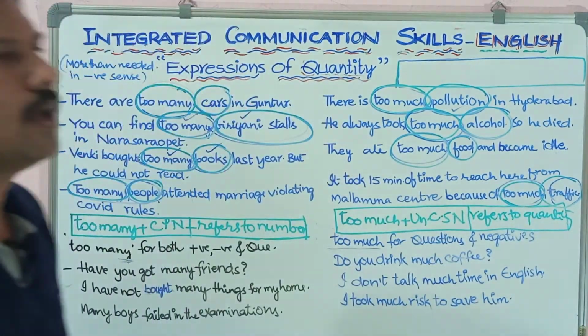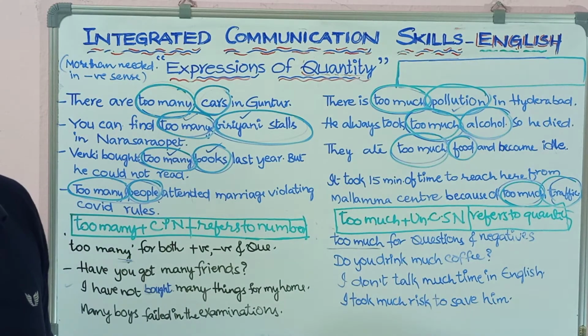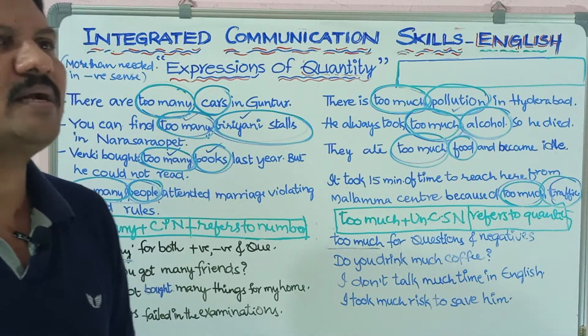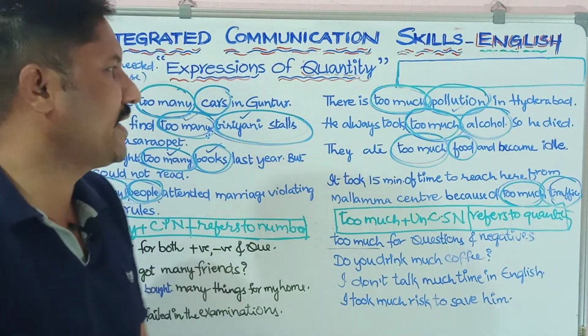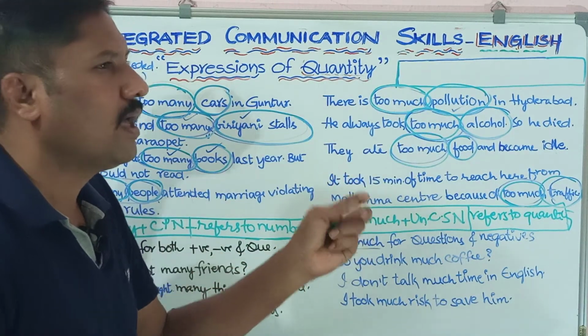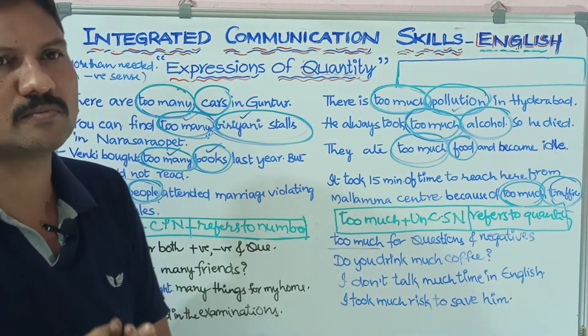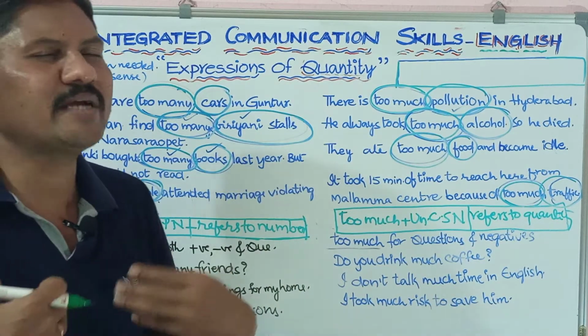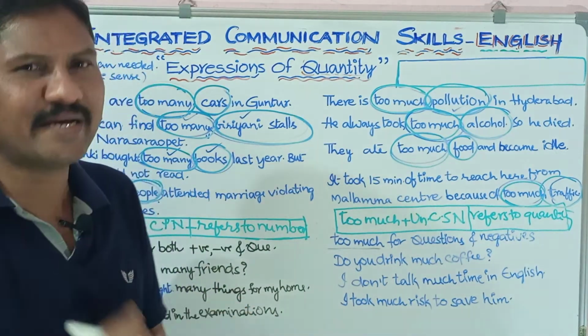Friends, when we use too much, it generally indicates that more than needed has been taken. So more than needed we took here. That's why this too much expression is generally used in a negative sense. I ate too much food means I ate food more than needed.